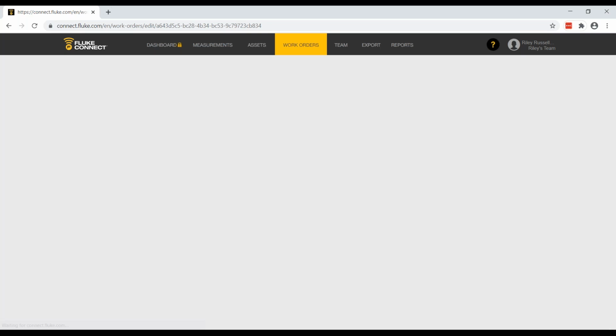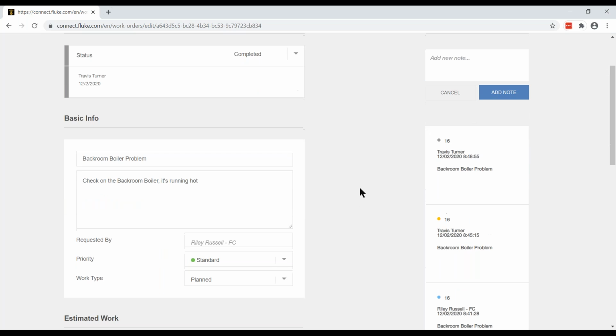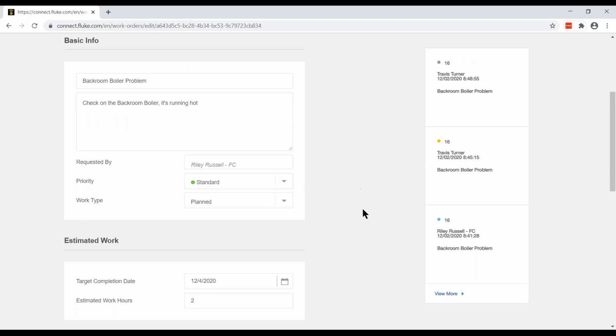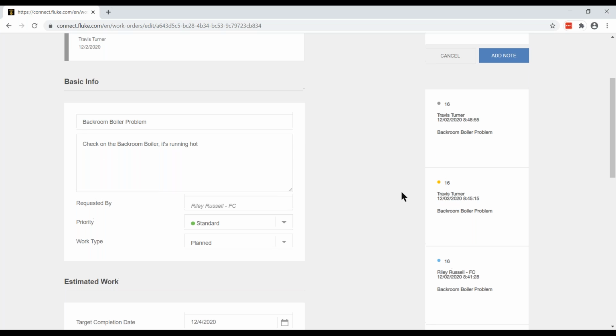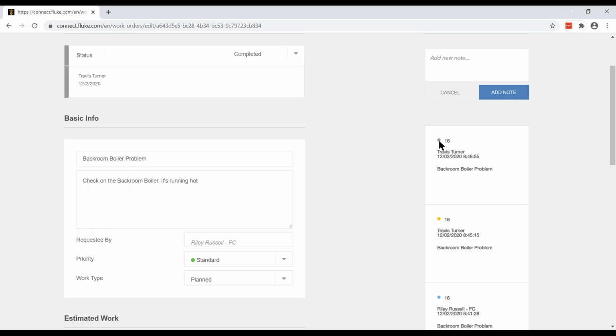So if we click there, we can go in and view that. Here you can see the different status changes. It was assigned on 12/2 at this time, and it was open. And then Travis started working on it at 12/2 at 8:45. So the status changed from open to in progress. And then he completed it at 8:48, so it turned to gray.